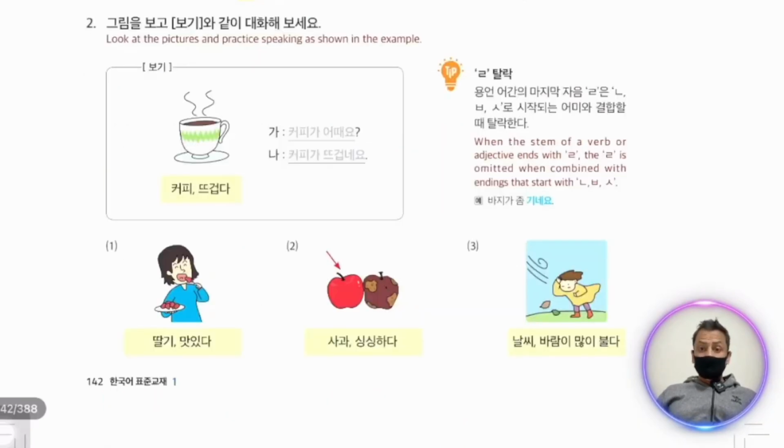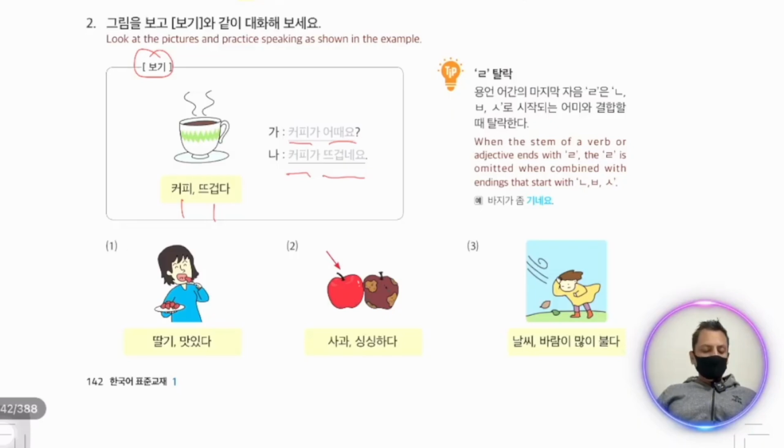Now there is another exercise. 커피가 어때요? How is the coffee? Now we have coffee and 뜨겁다. We can make our sentence like 커피가 뜨겁네요. 뜨겁네요 is very hot. The coffee is very hot. After adding 이 and 가 with our subject, we can make our sentences.